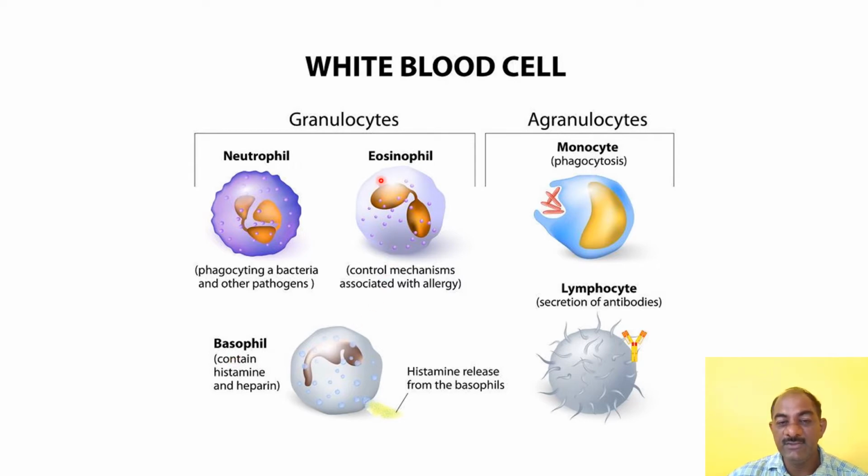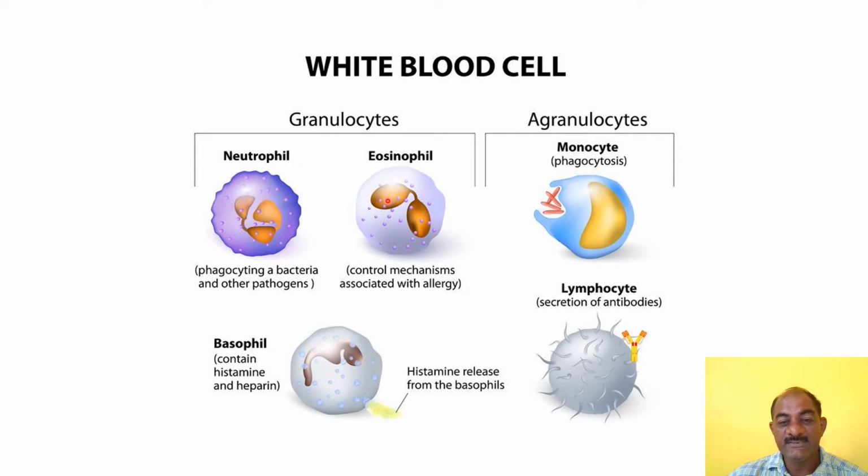If they stain with acidic stain, that is eosin, that type of cell is called eosinophil. If they stain with basic stain, that is methylene blue, that cell is called basophil. If they stain with any dye, acidic as well as basic, that cell is called neutrophil.